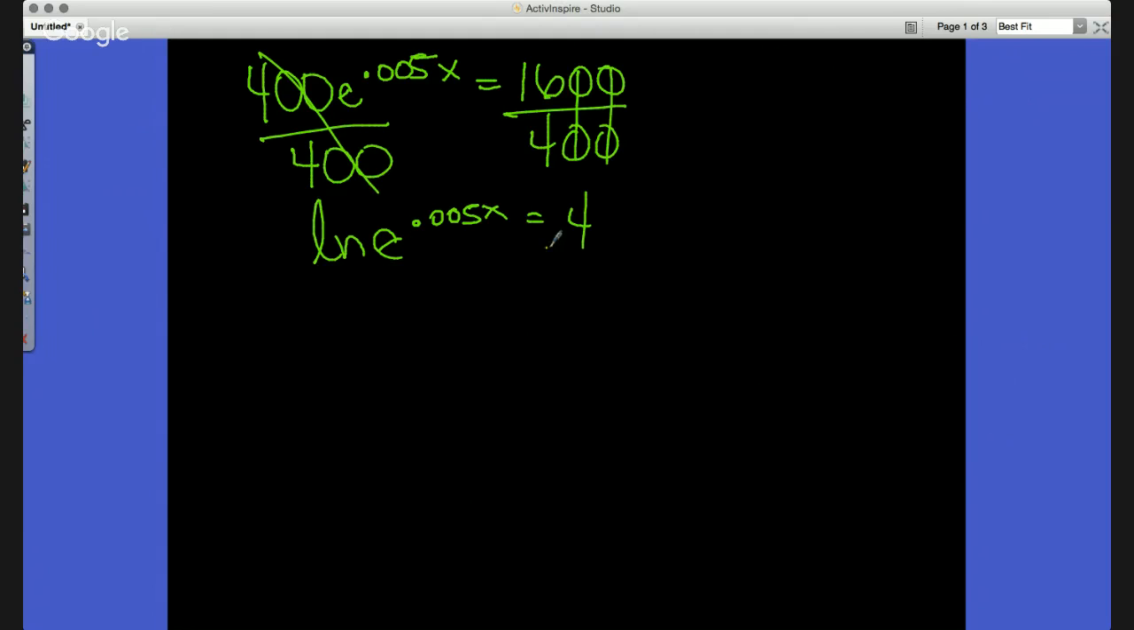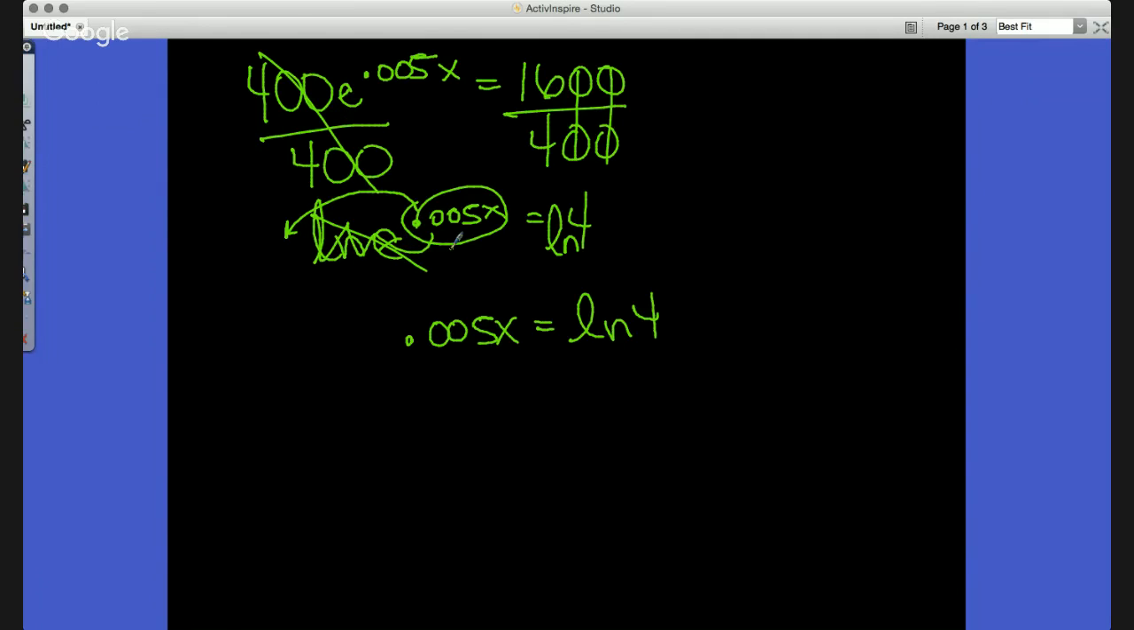So we're going to take the ln of both sides. When I do that, I'm left with 0.005x equals ln of 4. And by the way, the exponent would shoot to the front, therefore canceling out ln of e there. I want to make sure of that. So then I'll take the ln of 4, divide by 0.005, leaving me with 277.26 approximately as my answer.